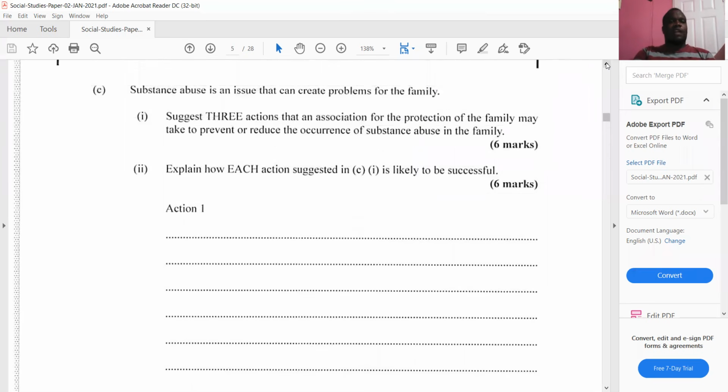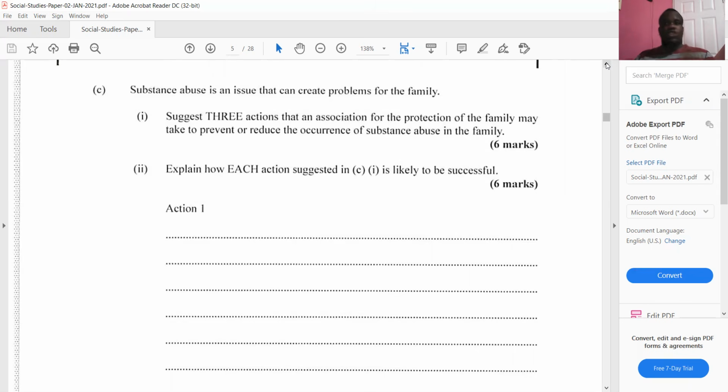So if you notice, let's look at the question again. It says, suggest 3 actions that an association for the protection of the family may take to prevent or reduce the occurrence of substance abuse in the family. So if there's anybody that is abusing any kind of substance, right? What action can the association for the protection of the family take to prevent or reduce substance abuse?